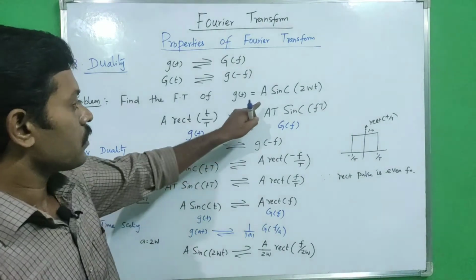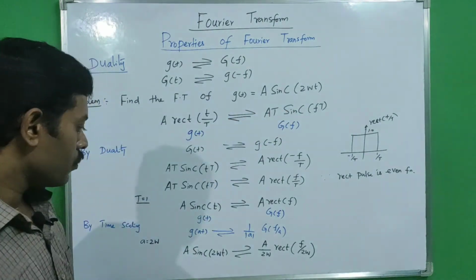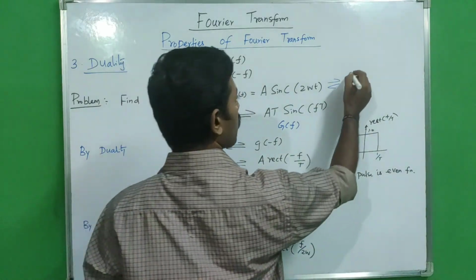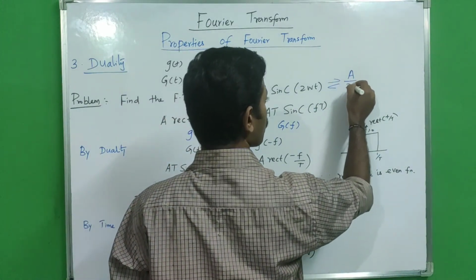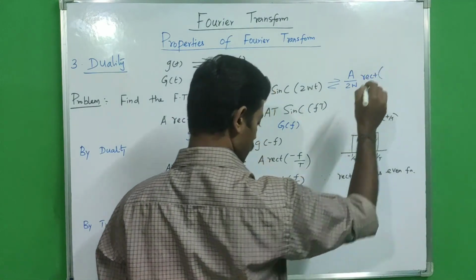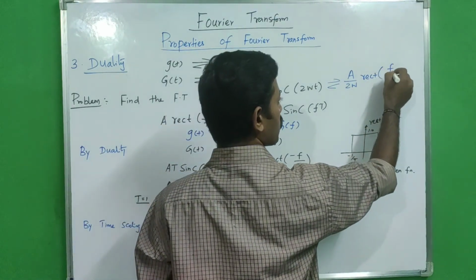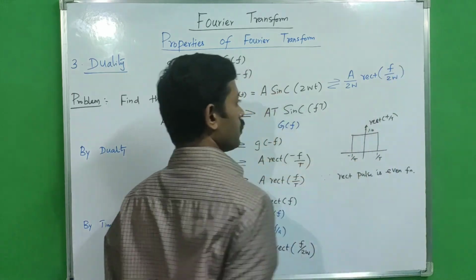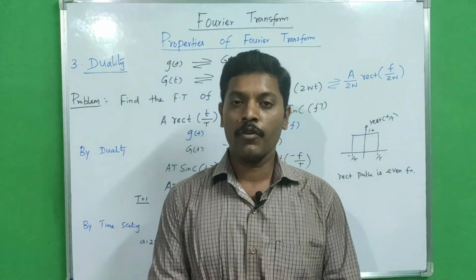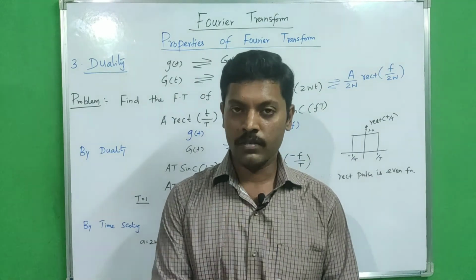So A sinc 2wt has a Fourier transform pair with A by 2w rect of f divided by 2w. We will conclude here. If you take the Fourier transform of a rectangle pulse, we get a sinc pulse.